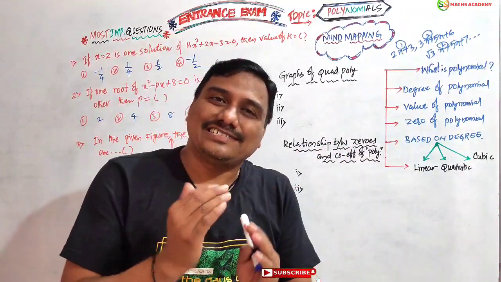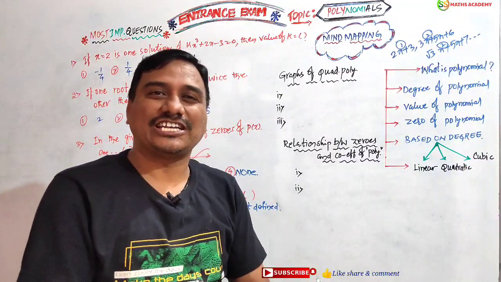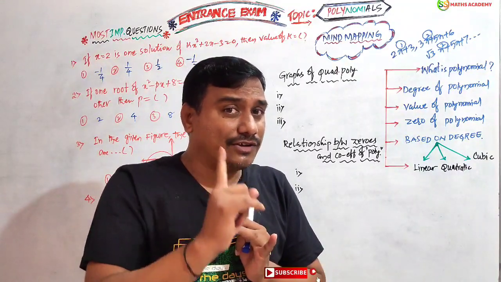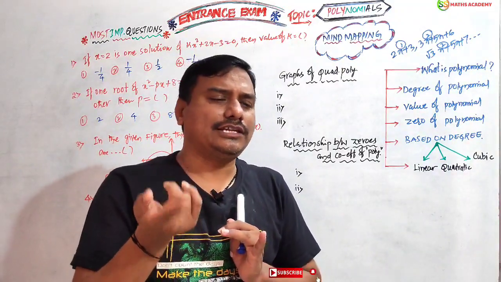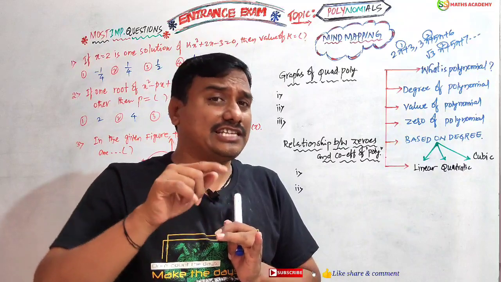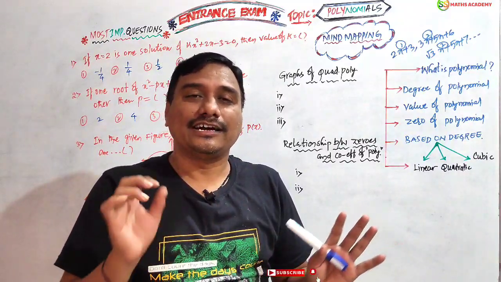Which of the following is not a polynomial? Some questions like A, B, C are given in the exam. We have to see immediately whether the power is positive or negative, and whether the term is in a fraction or not. If it is in a fraction, or the power is negative, it is absolutely not a polynomial.